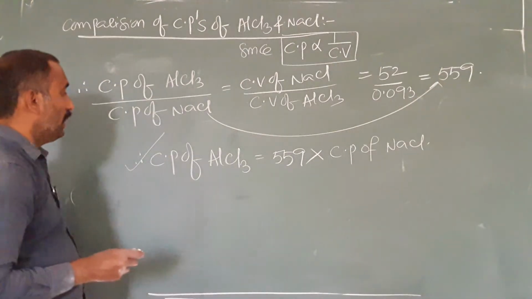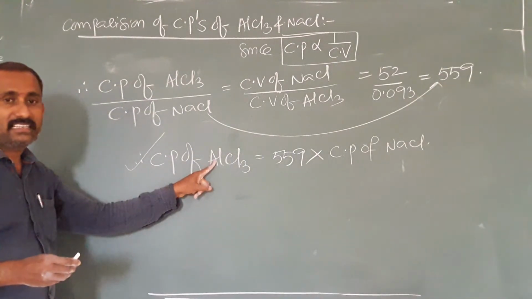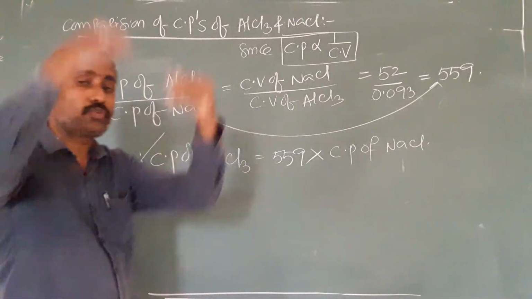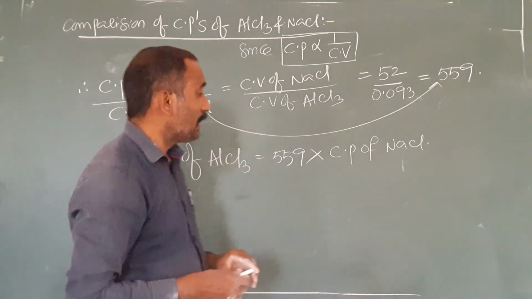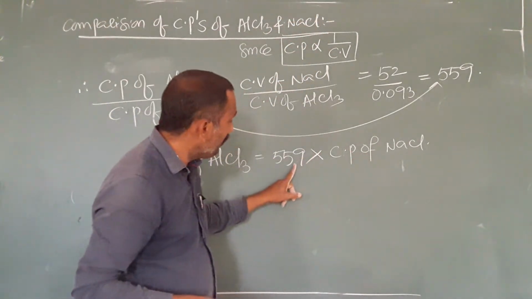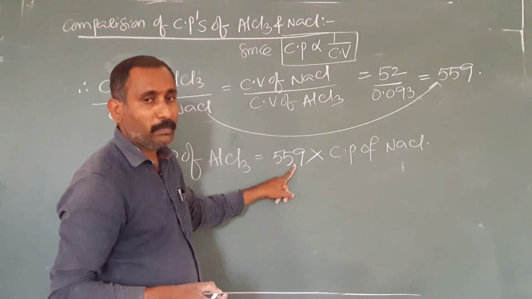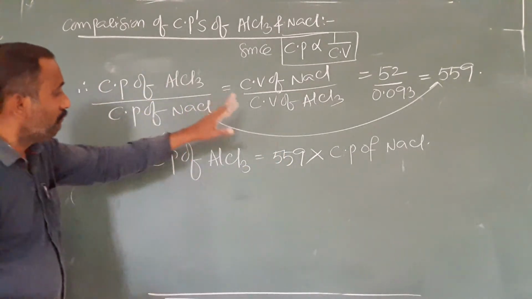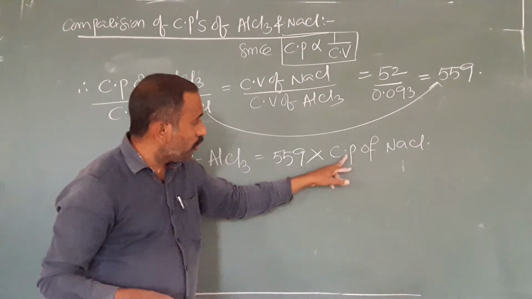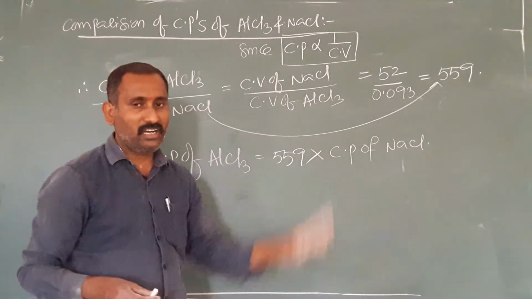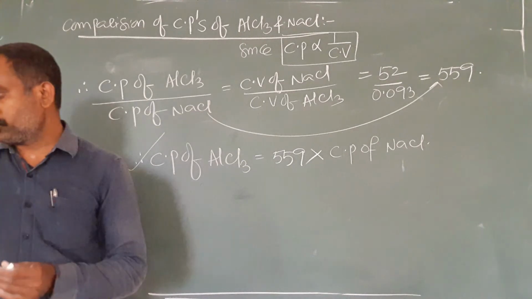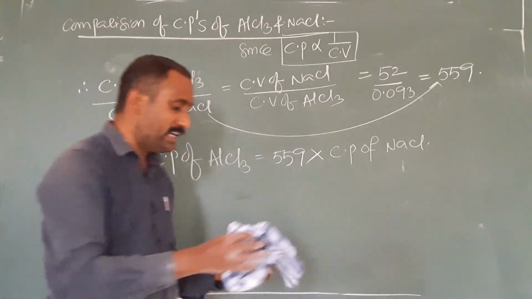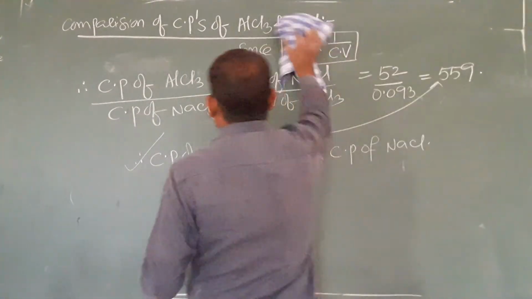So, according to Hardy-Schulze rule, for AlCl3, valency is more, hence coagulating power is more. When comparing to NaCl, how many times more the coagulating power? 559 times. Therefore, AlCl3 has 559 times more coagulating power than NaCl. So, this is about coagulation value or flocculation value.